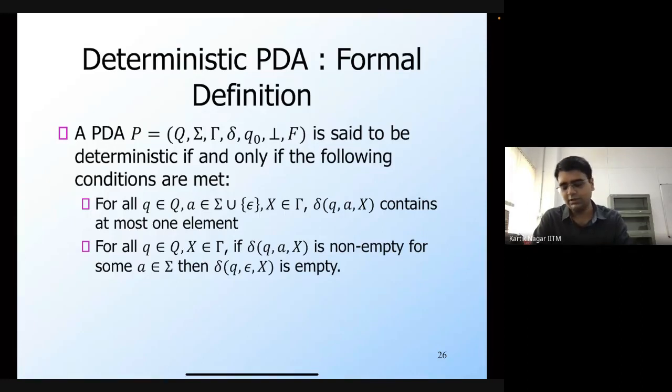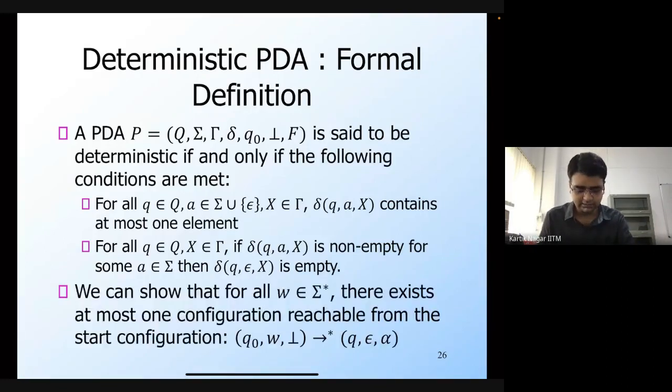So if I am at a given state and I see X on the top of the stack, then there must not be a choice in the next move that I am going to make. I must either make an epsilon transition, or I can consume something from the input, in which case again there will only be a single choice that I can make. So if these two conditions are met, then the PDA will be deterministic.